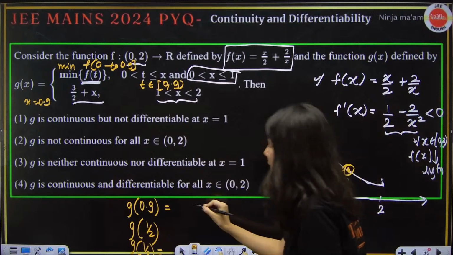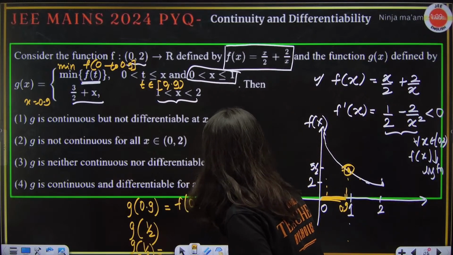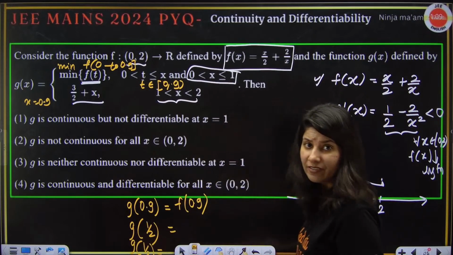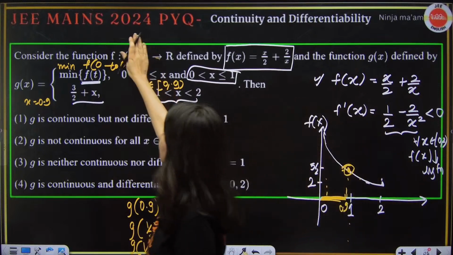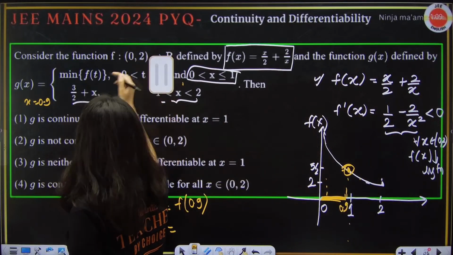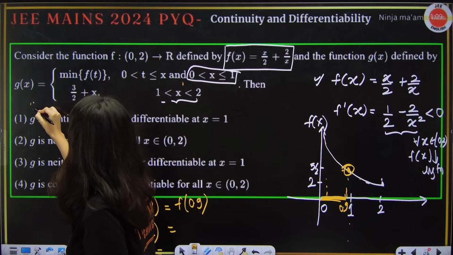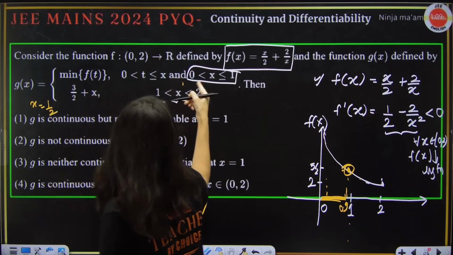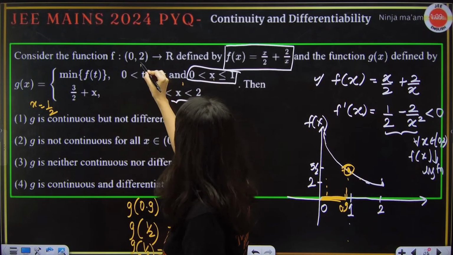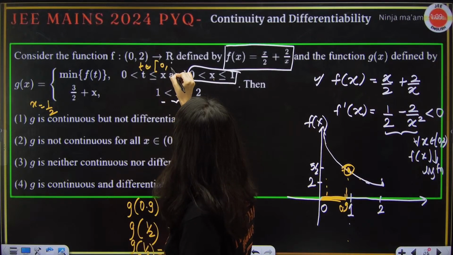So g of 0.9 will be f of 0.9. Now, g of half, that means you're looking for g of x where x equals half. One more example, okay? So, x equals half. That means your t belongs to 0 to half.